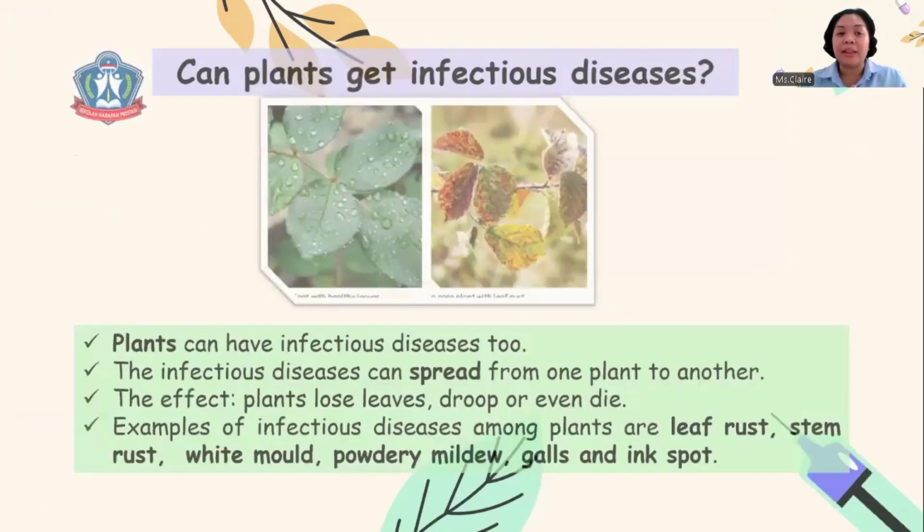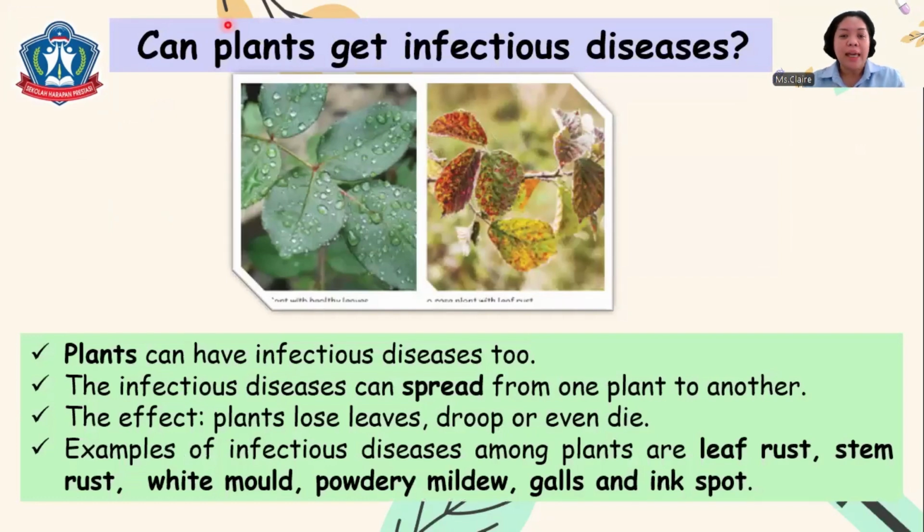Next, how about plants? Can plants get infectious diseases too? Yes, of course. These infectious diseases can spread from one plant to another. What are the effects if a plant has an infectious disease? They lose leaves, droop, or they even die. Examples of infectious diseases among plants are leaf rust, stem rust, white mold, powdery mildew, galls, and ink spot. If you see plants that have these, they have infectious diseases.